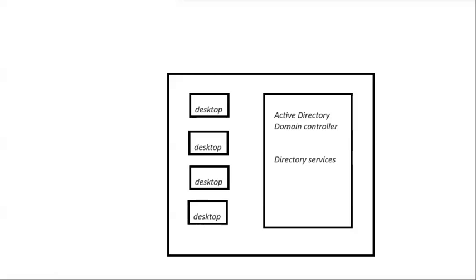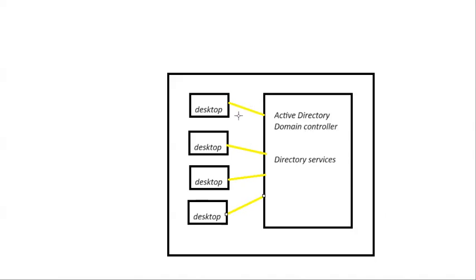Whenever you log into any of the desktops, this Active Directory will check or validate your request using a protocol. So every desktop is connected to this Active Directory. It is nothing but a server, so we can also call it a domain controller.